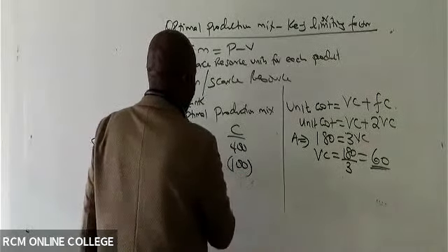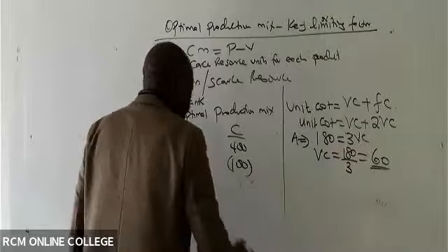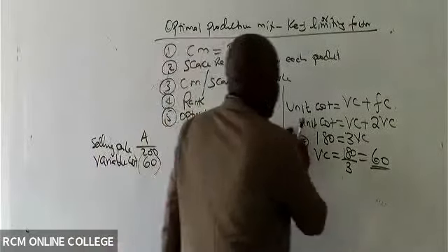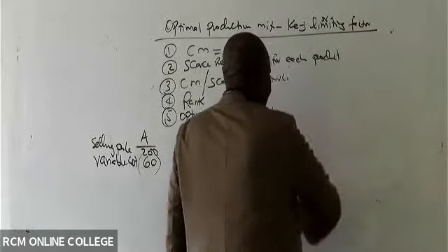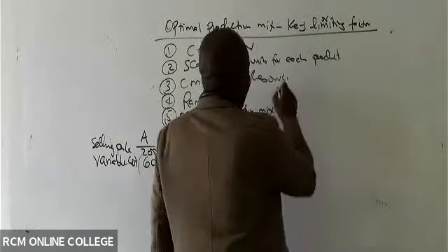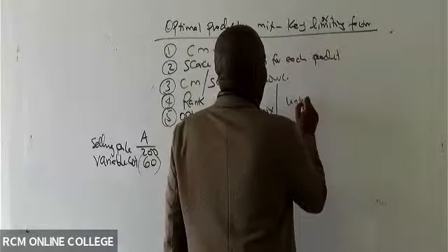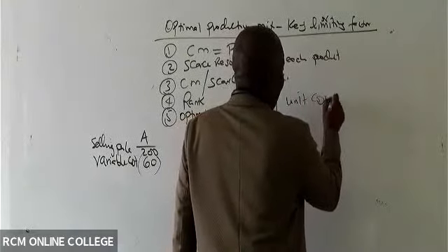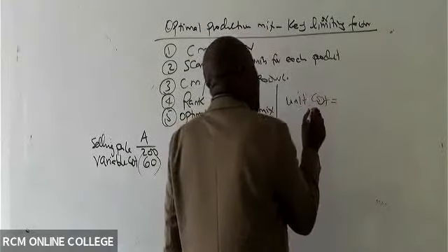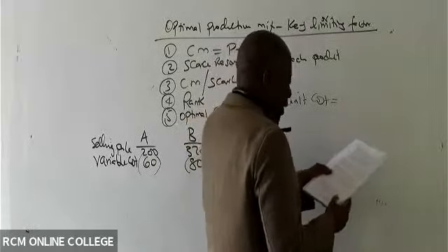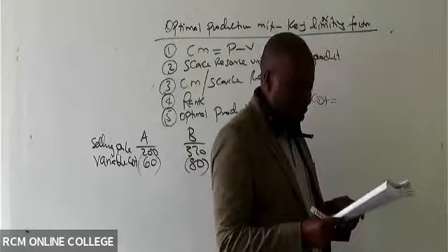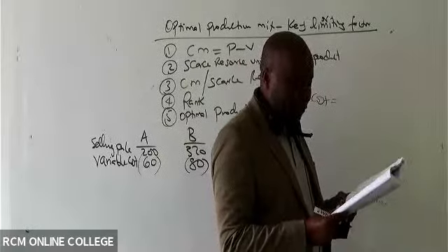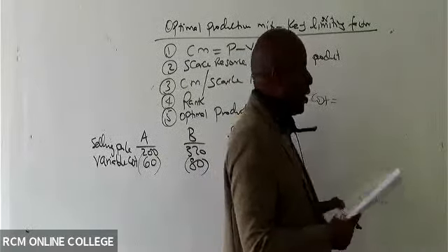Let me repeat here how we got this fixed cost. A student is asking how we got the fixed cost. I like such students who ask questions. Those are good students. We are told unit cost; how do we get it? Look at note number 2: fixed costs are absorbed into unit cost by a charge of 200% of variable cost.